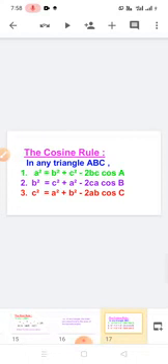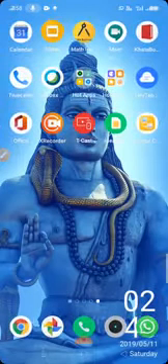Next we have to see the cosine rule. In any triangle ABC, where A plus B plus C is equal to 180 degrees, a square is equal to b square plus c square minus 2bc cos A. b square is equal to c square plus a square minus 2ca cos B. c square is equal to a square plus b square minus 2ab cos C. So how do we have to remember the cosine rule?